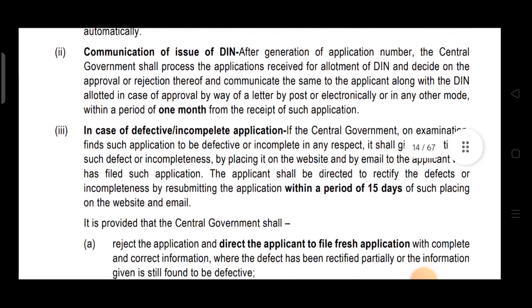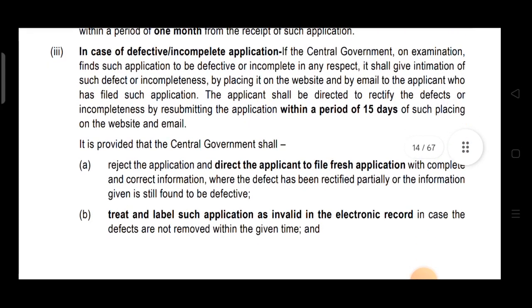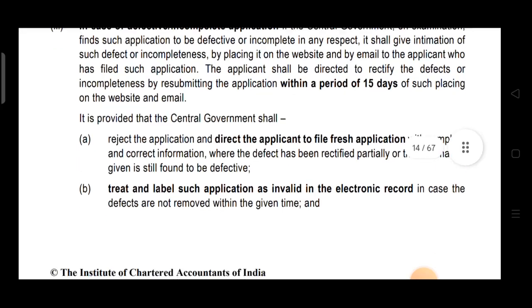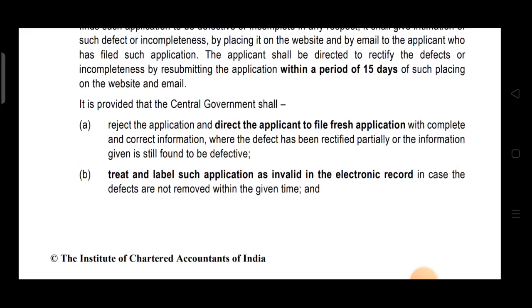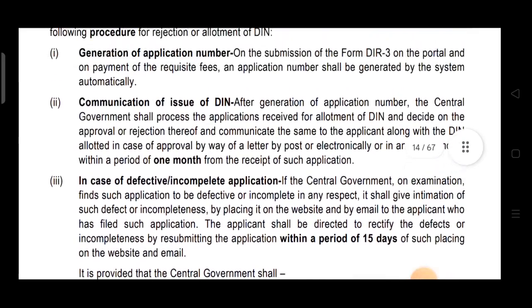And if there is some problem in the form, some defect or incompleteness in the form, then it will be informed to you by way of email, and you will be given 15 days time to rectify those defects. If it is rectified properly, then it will be allotted to you. If it is not rectified properly, then you will be directed to file a fresh application, and if you don't rectify the defect within 15 days, then your application will be treated as invalid. Hope it's clear.